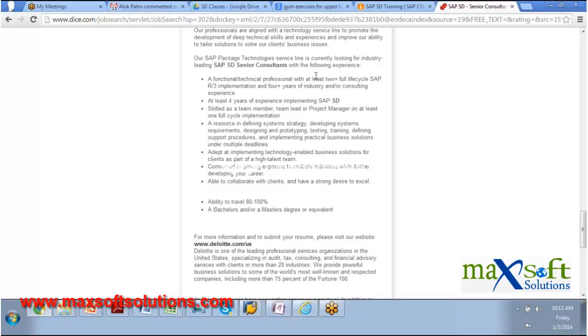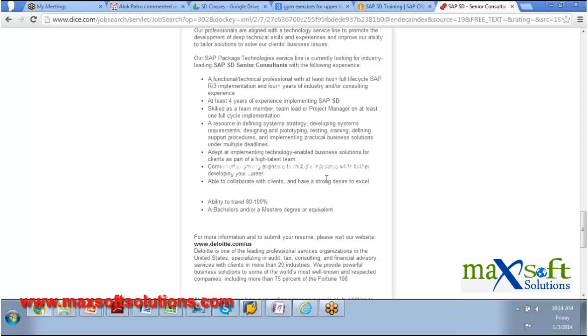You can see this, a functional technical professional with at least 2 life cycles, 4 years of experience in SD, a skilled team member in system strategy and developing system requirements. These things are very important. The testing, training the people, all this exposure is important. Adept with people and also the end users. Then business solutions for clients, part of a high talent team, committed. And the ability to travel, 80 to 100%.